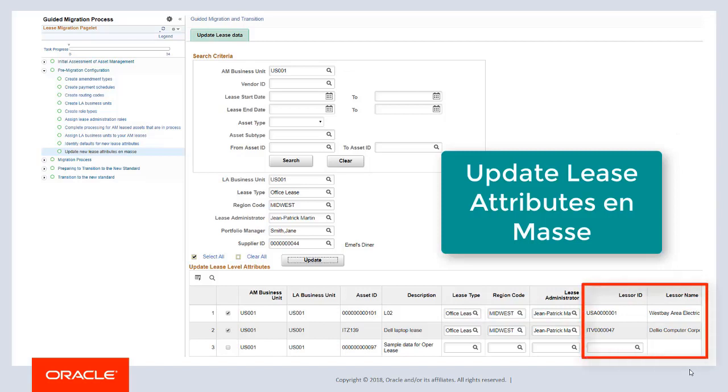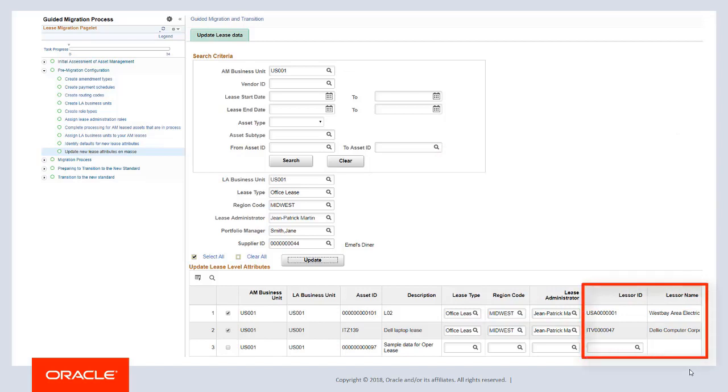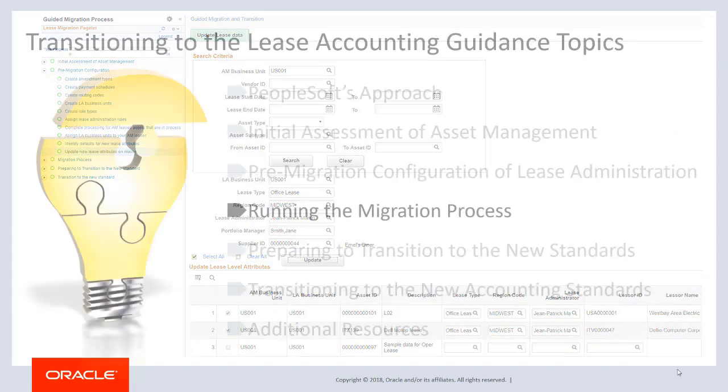In addition, you must select a lessor for each of your leases. The vendor ID from AAM should display. However, if vendor is blank in AAM, then you must enter it on this page.